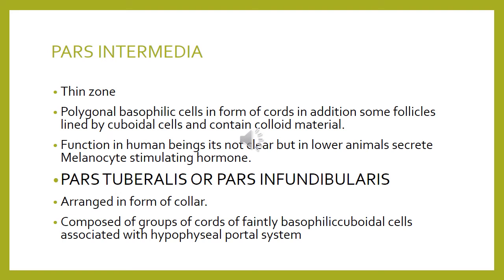So this completes the adenohypophysis. First we discussed the pars distalis, then the pars intermedia, and then the pars tubularis or the pars infundibularis. And these cells are actually associated with the hypophyseal portal system.